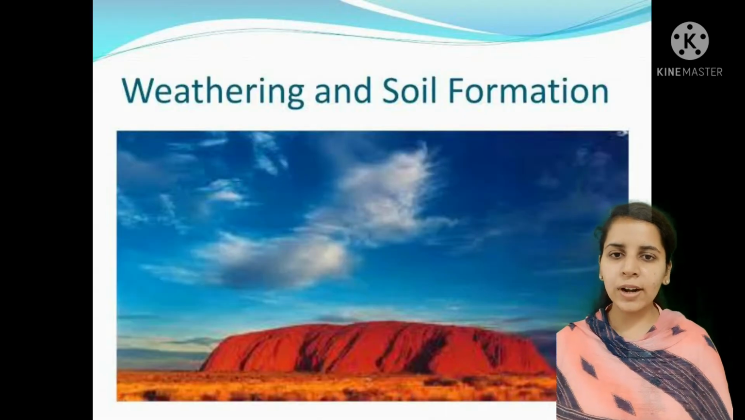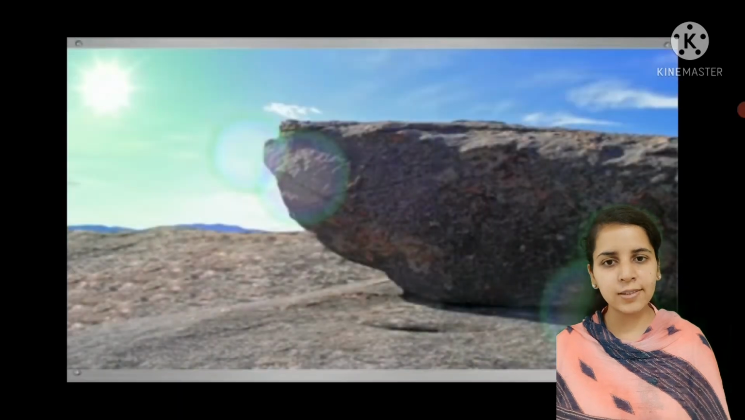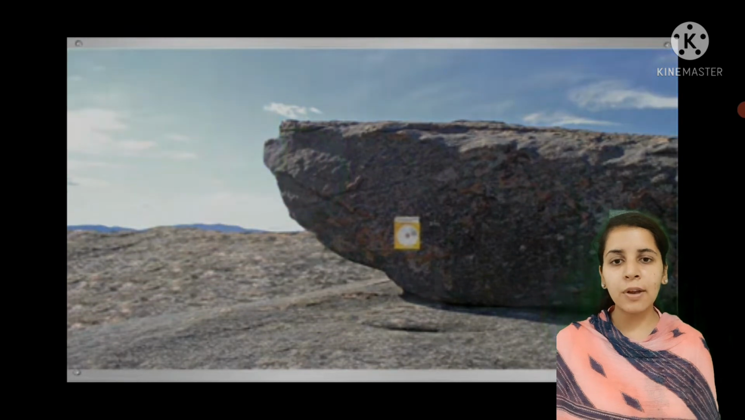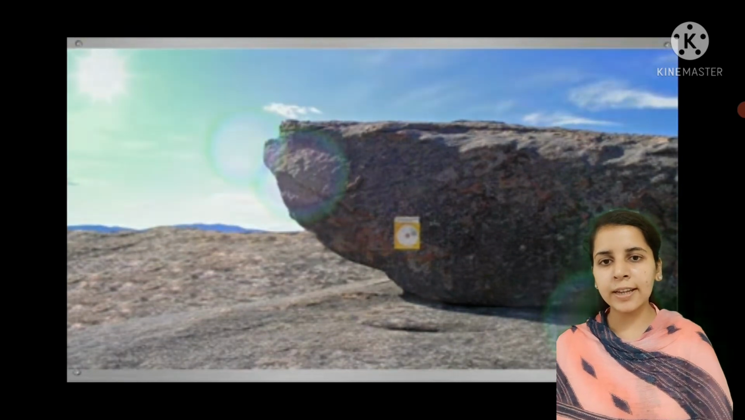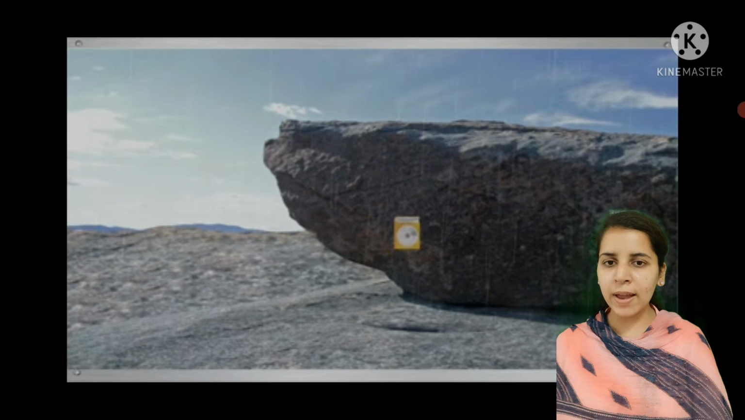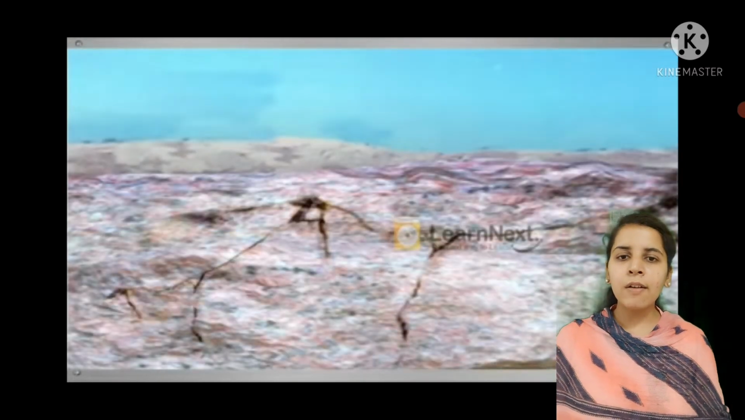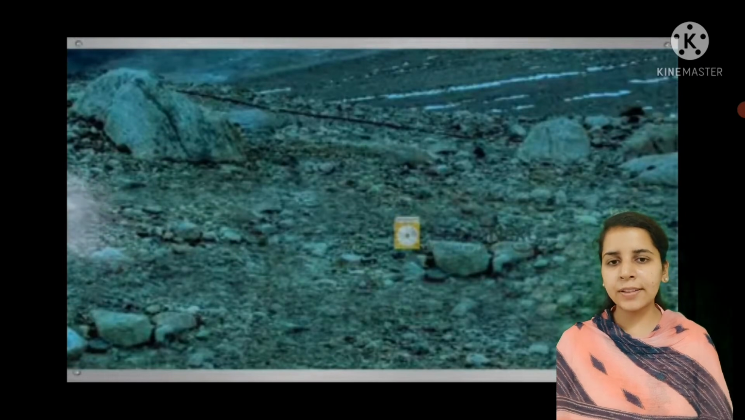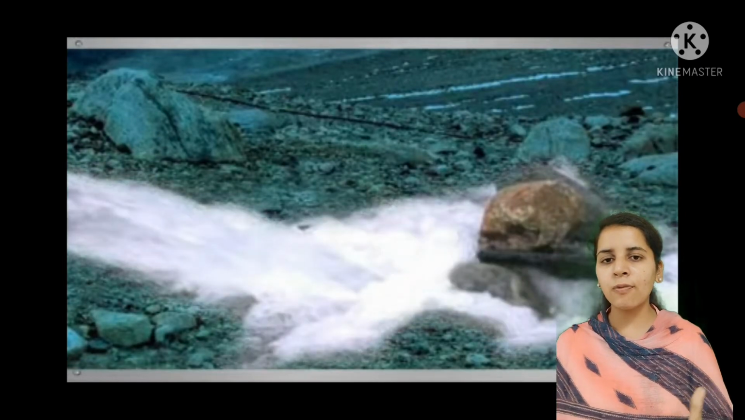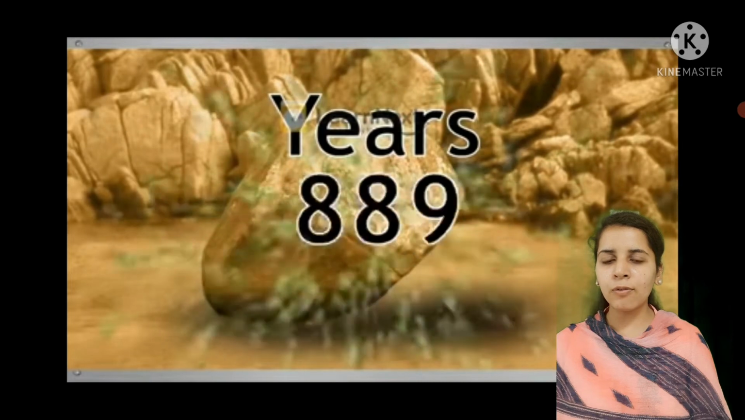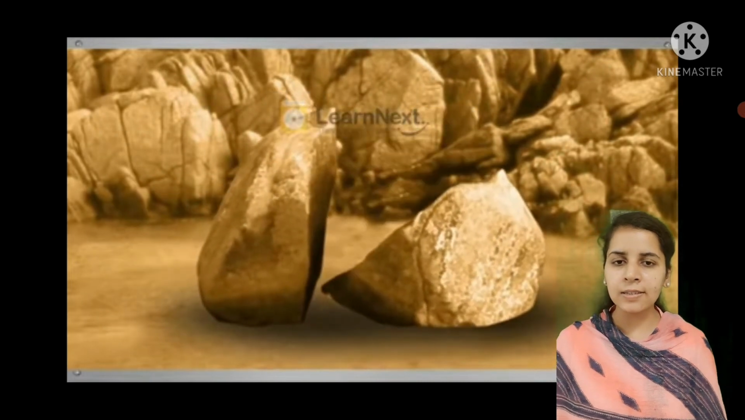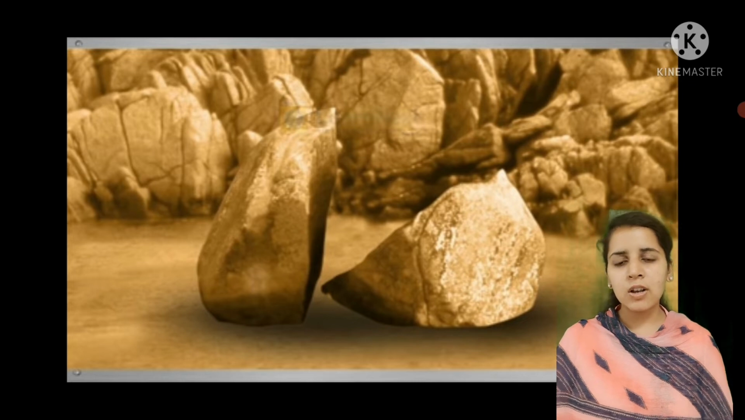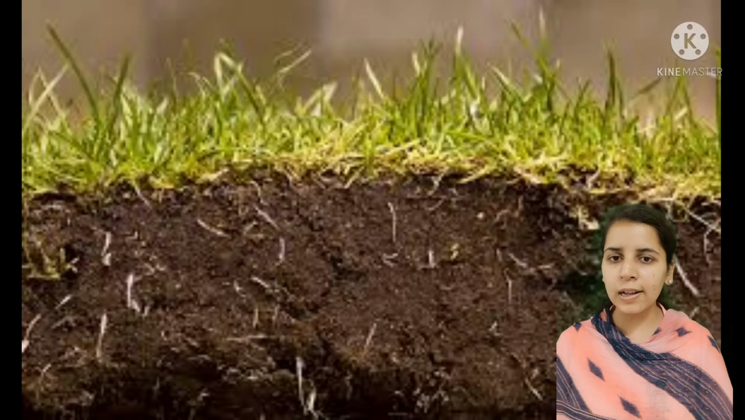So students, what happens in the weathering process? The water gets into the cracks in the rocks, and when there is cold weather, that water freezes, expands and exerts pressure, which causes a breakdown of rocks. So this repeated weathering process over thousands of years causes a breakdown of rocks into smaller pieces, and this results in the formation of the soil. So students, this is how soil is formed.